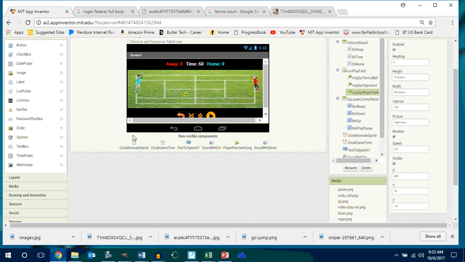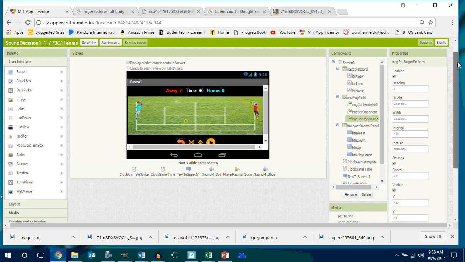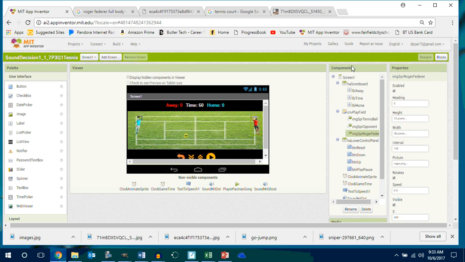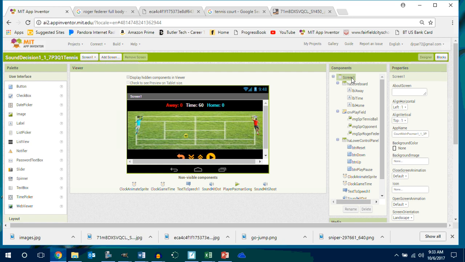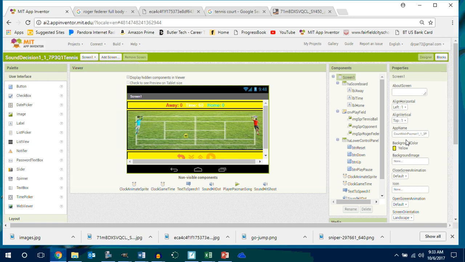How does it look? The only thing I really don't like is the background being black. So now you guys can go make this whatever color you want. So I might make this screen background color yellow. I don't like that either.